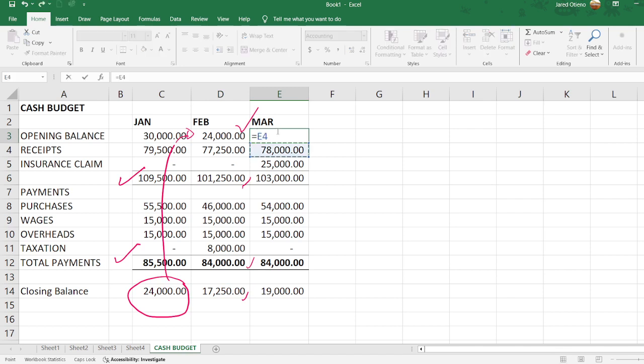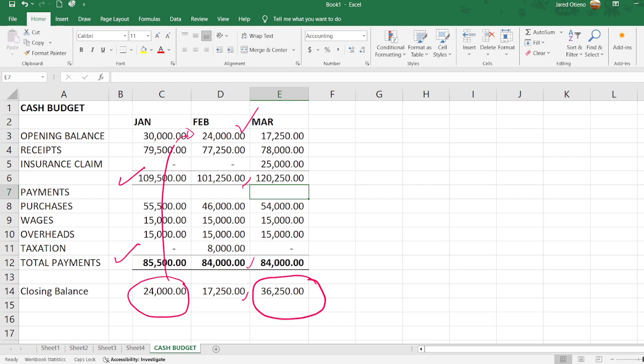So we just say this equals that closing figure there. So our net cash balance as at March is projected to be 36,250. And of course, that now marks the end of our cash budget.